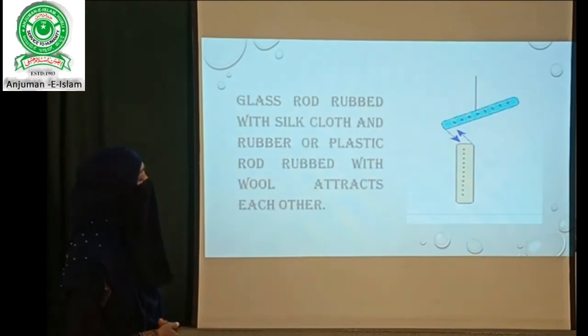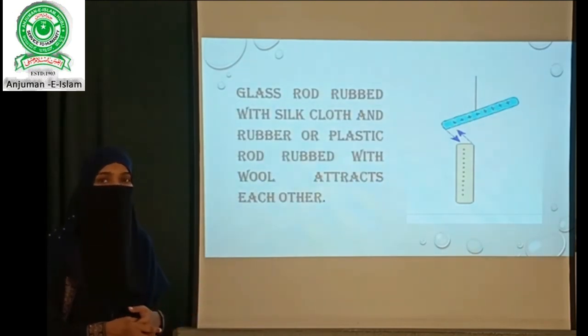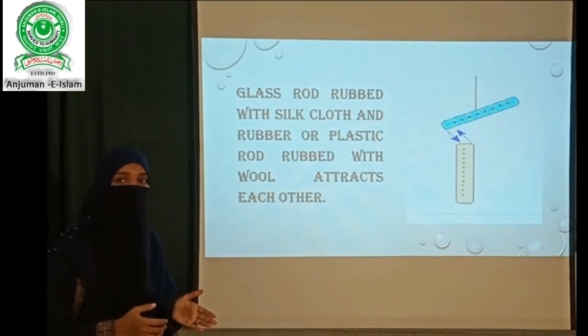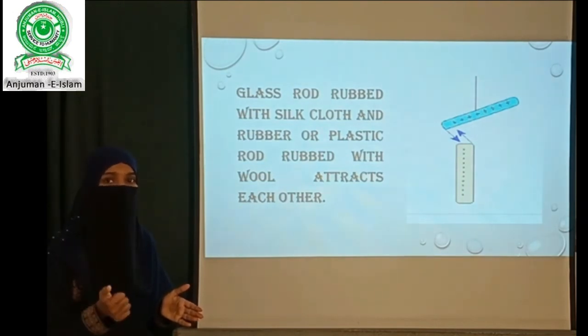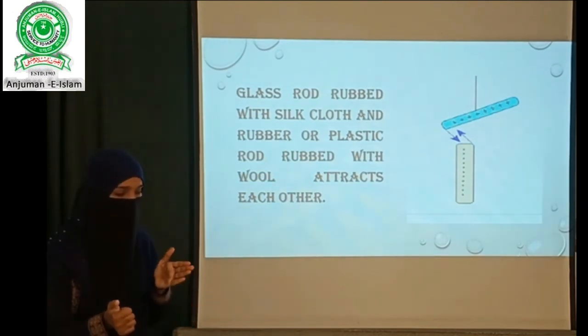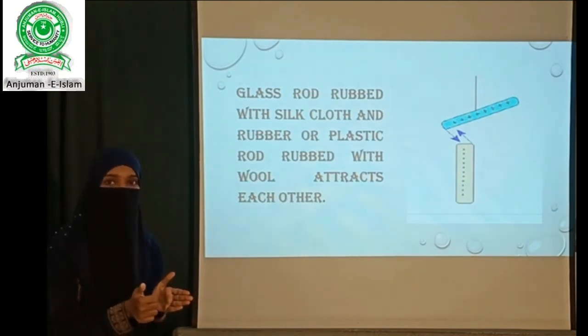Then the third situation, let us take one glass rod which is rubbed with silk cloth and another plastic rod which is rubbed with wool. The glass rod which is rubbed with silk becomes positively charged and the rubber rod which is rubbed with wool becomes negatively charged. So I have one positively charged rod, another negatively charged rod.